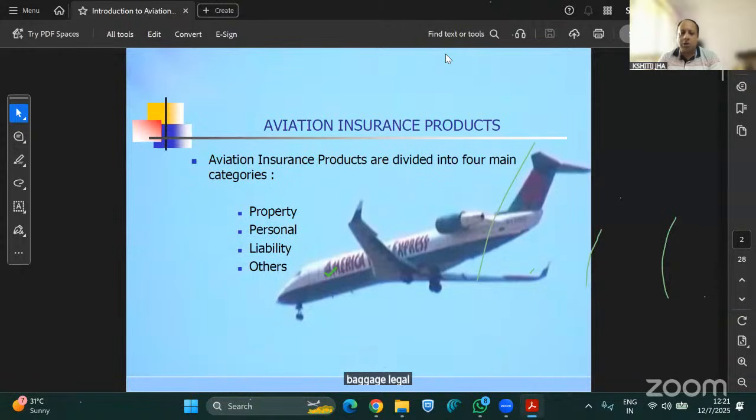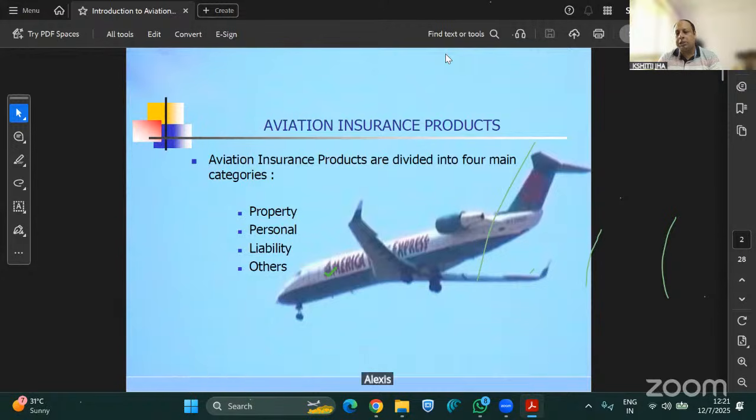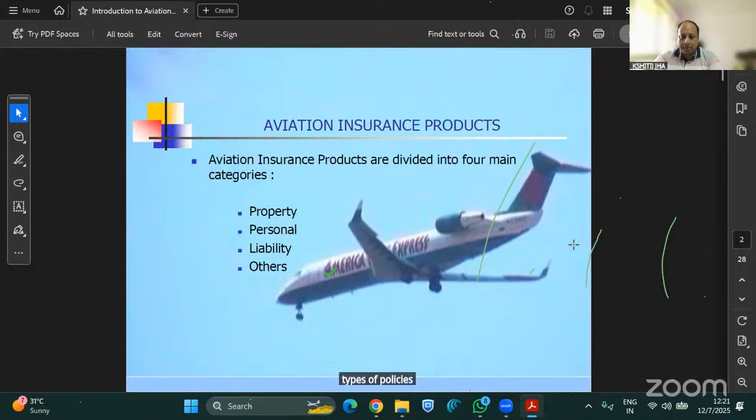All these are part of liability, which we are covering in aviation insurance. And others are there. In others, we can discuss hull excess war, and last is your hull deterrent policies. This comes under the others type of policies under aviation.